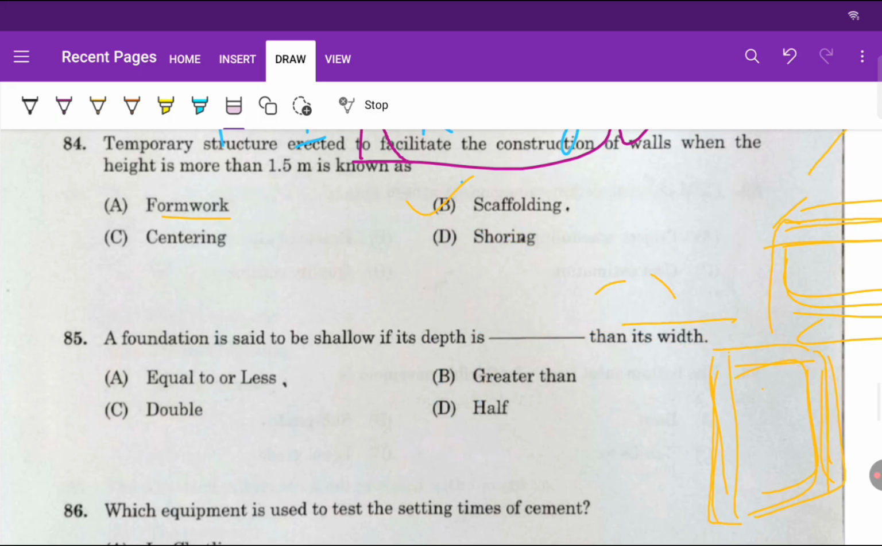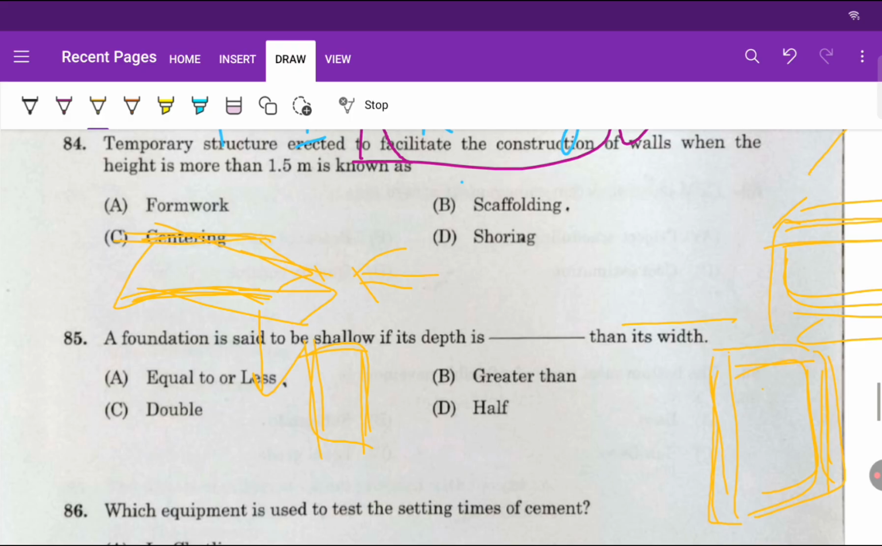Now it is shoring here. Shoring is a structure that we use to support an unsafe structure. Suppose this is a beam which has settled down like this, so we support it so that we can repair it. Until we repair it we have to provide some support so that it doesn't settle down. That structure is called shoring.